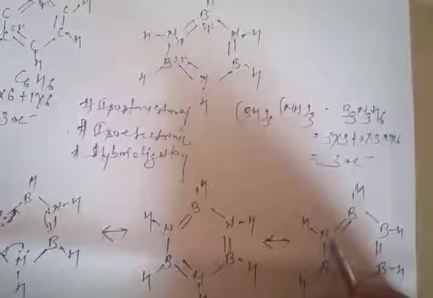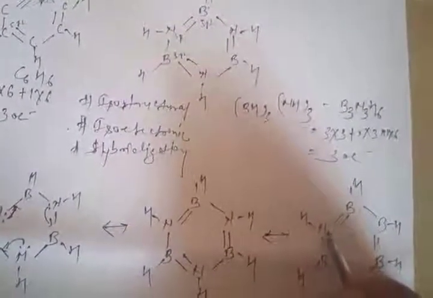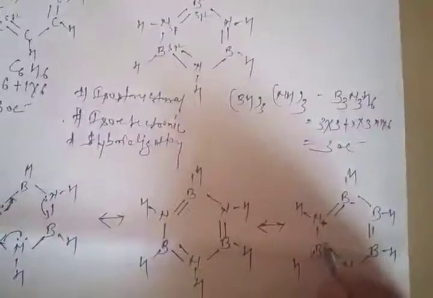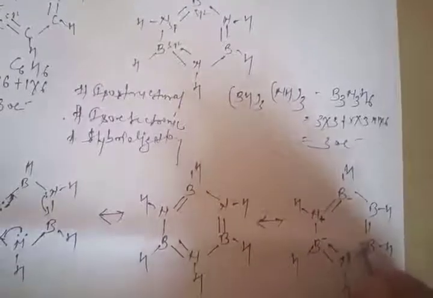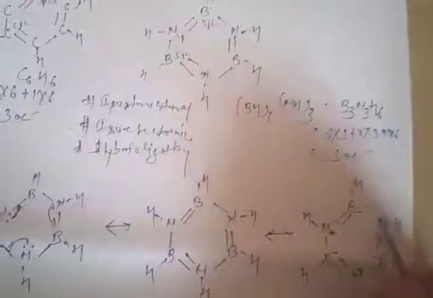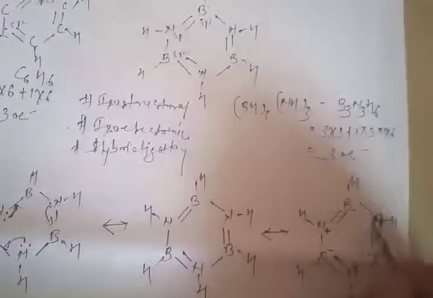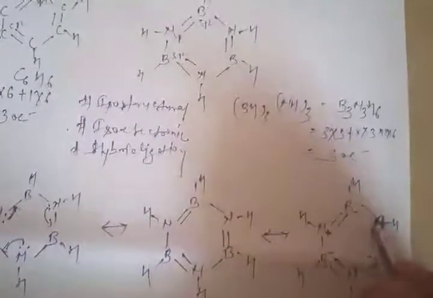So here you can see that nitrogen acquires a positive charge, whereas boron acquires a negative charge. Negative charge, positive charge, negative charge. Now, on the basis of this structure, we can discuss some of the differences.